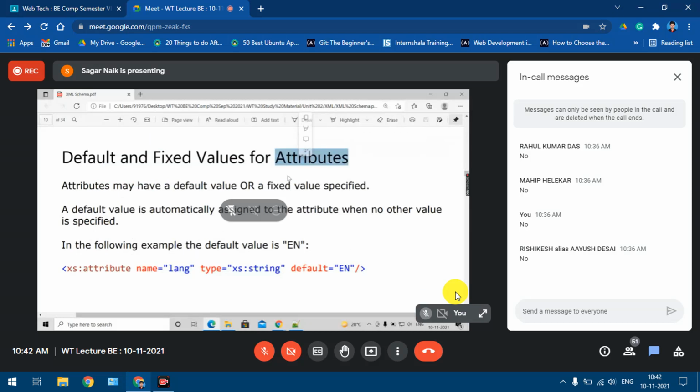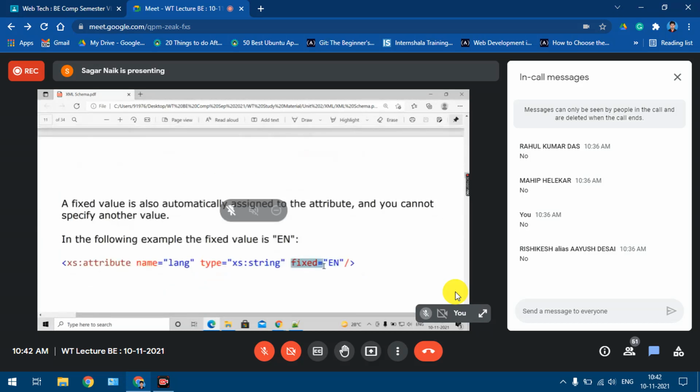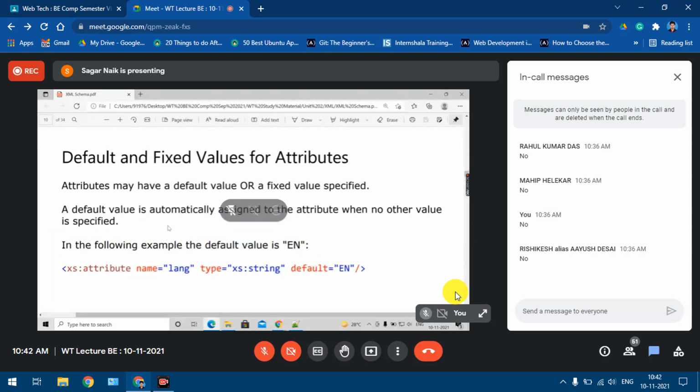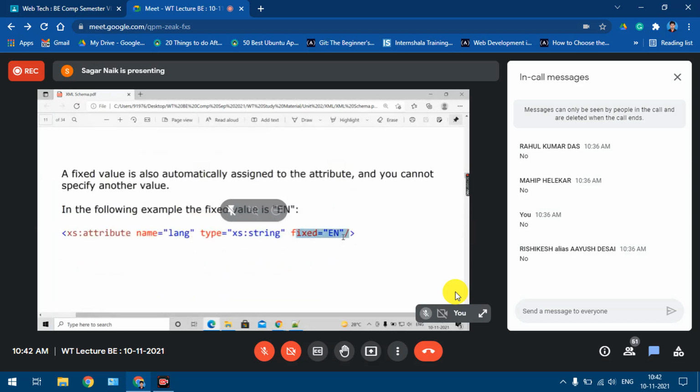Again, it is the same. In the definition of the attribute, you will have to say default equal to some value and fixed equal to some value. The syntax is the same, like your simple elements' default and fixed values.